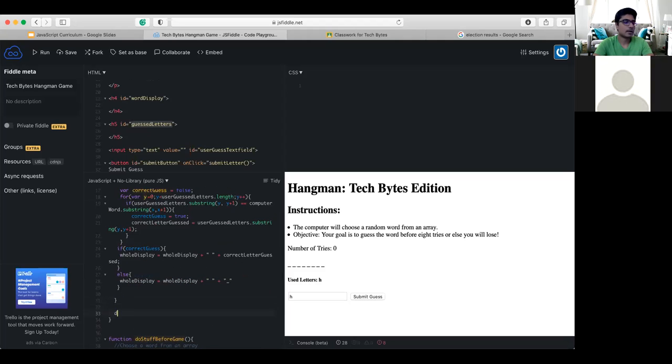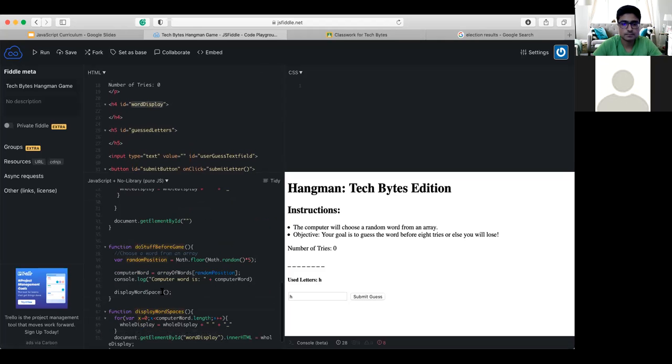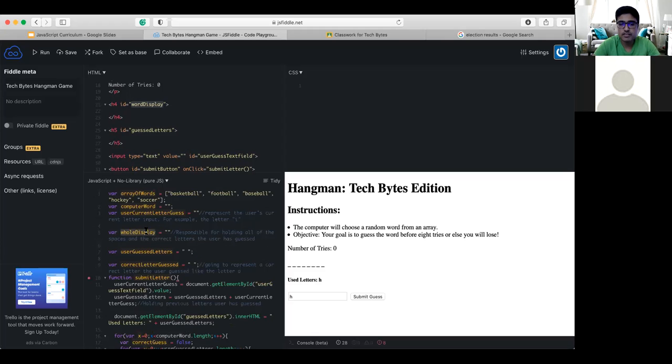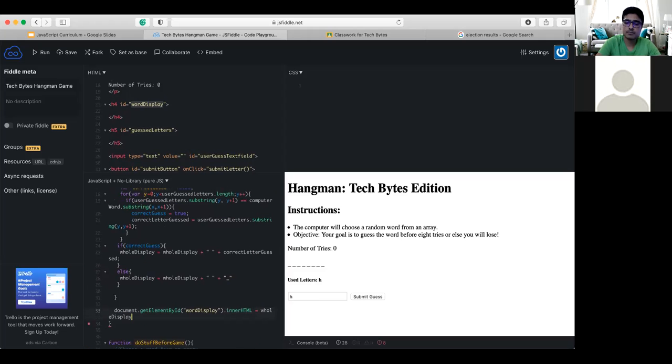And then down here, I'm going to do document.getElementById. Add those parentheses, add the quotation marks, whatever you called your word display. Mine is literally called wordDisplay. Paste that in, and then .innerHTML equals, and whatever your whole display variable, your variable holding all the letters is, paste that in, like such.